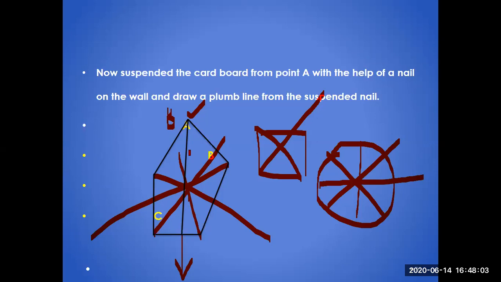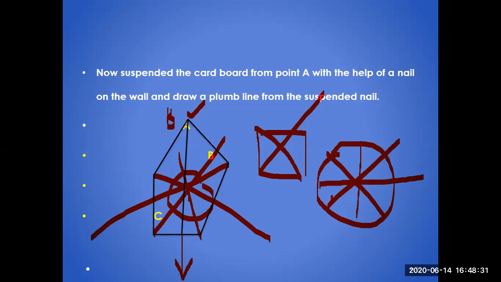And again, we will rotate and suspend point B with the help of the nail. Again, we will repeat the same procedure. Then we will move point C, hang it from the nail, and again repeat the same procedure. All these lines are crossing over each other at a single point. This point is called the CG of a body, and this is the method to find the CG of an irregular body. But for a regular body, it's easier.